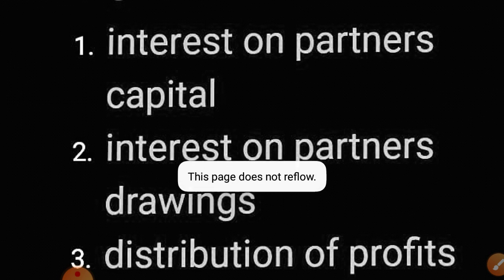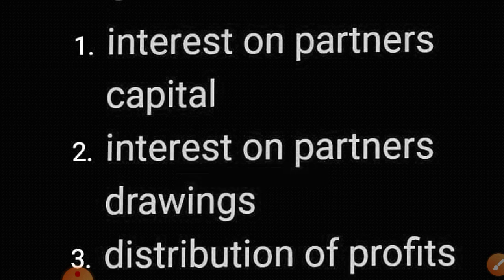Then interest is charged. So what will be the journal entry on interest on partners' capital? Interest on partners' capital account will be debited and partners' capital account will be credited, and that interest is to be transferred to profit and loss appropriation account. Is this clear? Then the distribution of profit will be made in profit sharing ratio.